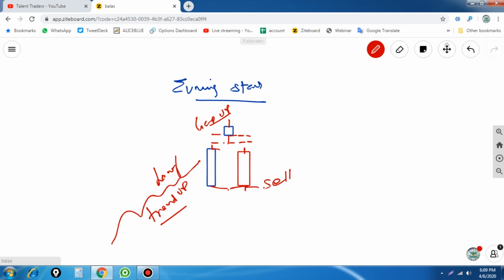When we are selling there, we maintain a stop loss at this particular area. And in the same way, we can go for a morning star reversal, which is exactly the opposite. So let's do that, the morning star.